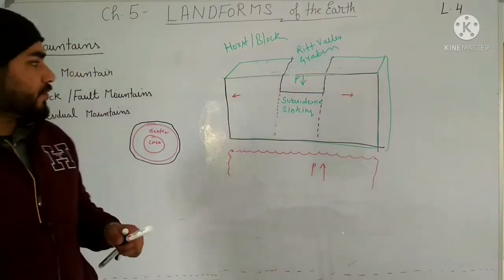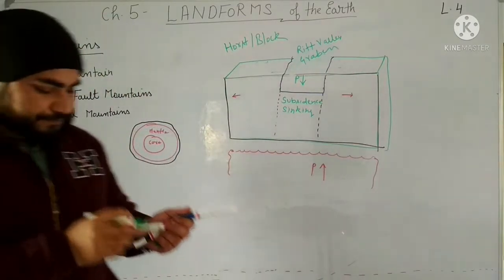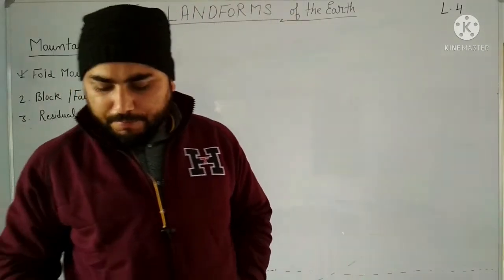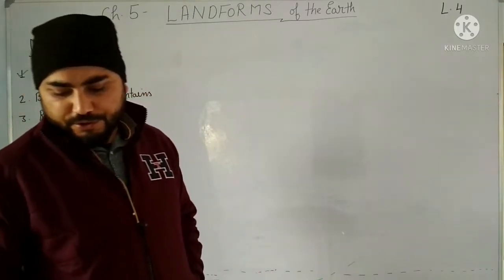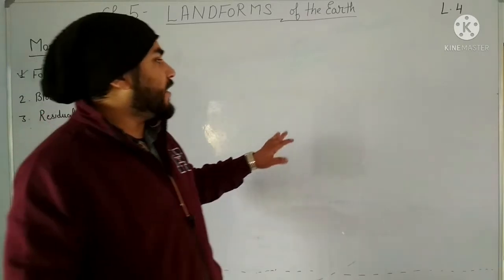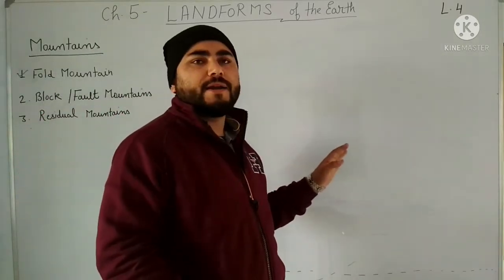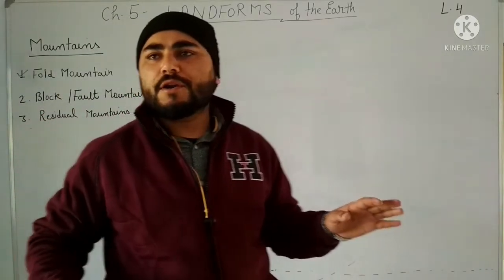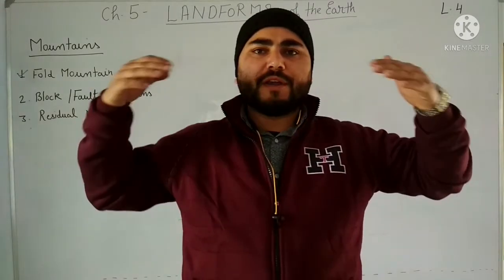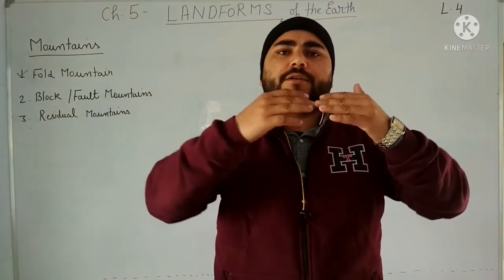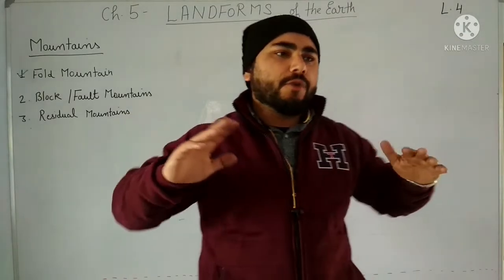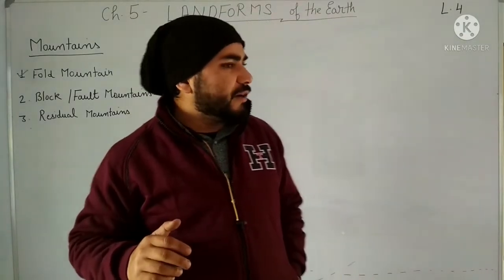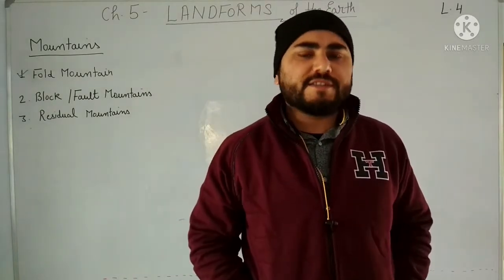I hope you would have understood that. Clear? So block mountains: the forces of faulting, also known as epirogenic forces, led to the formation of block mountains. See here, you must be confused by the faulting. I have already told you that faulting may take place during convergence also. In divergence of tectonic plates, when divergent motion is there, faulting takes place. But during convergent motion also faulting can take place.